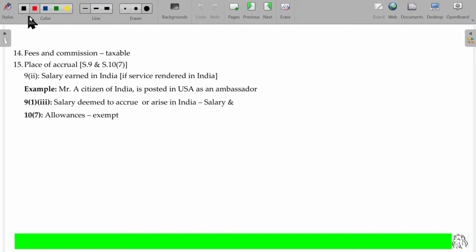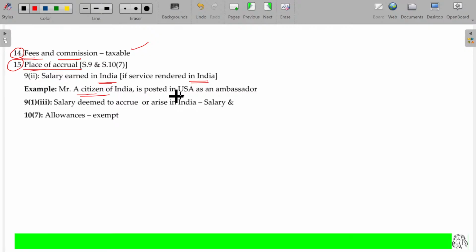Now, already we studied this one. Instead of salary, it may sometimes be named as fees or commission, also taxable. And pay is on accrual basis. We have studied this along with the illustration in the earlier chapter. Scope of total income. Right. Salary earned in India. Service rendered in India.